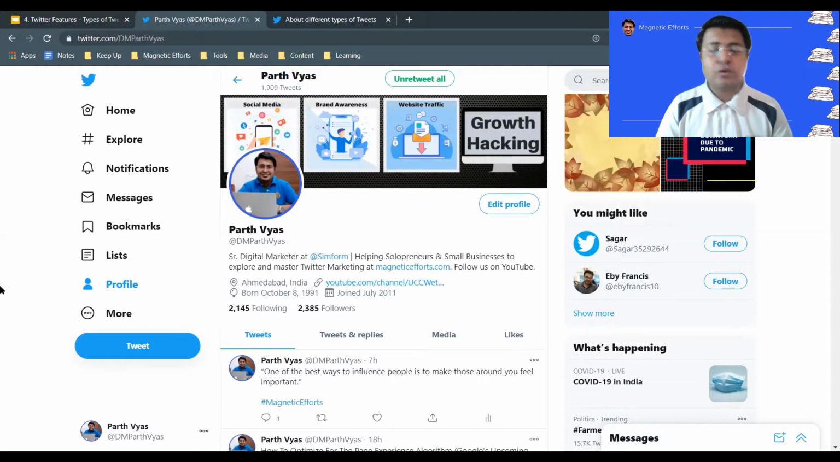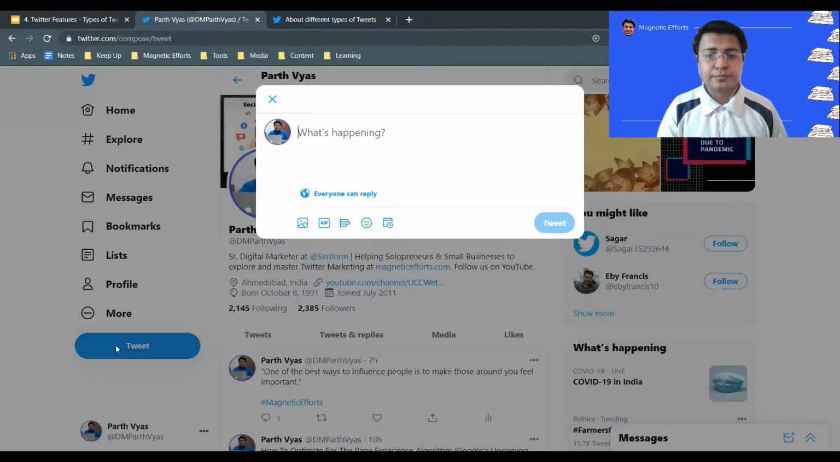So in order to prepare a tweet, I can click on this tweet button, or if you are using a mobile phone, then in the mobile application, whether it is for iPhone or Android device, you can simply install it from the store, Apple Store or Play Store, and you can start using it.